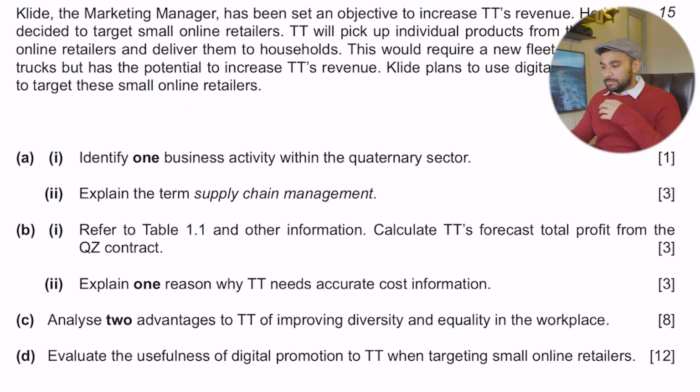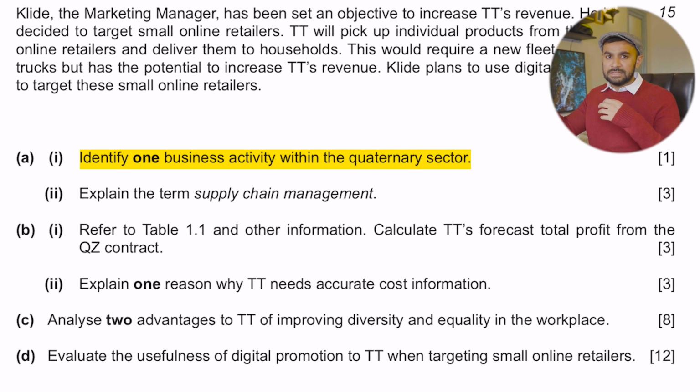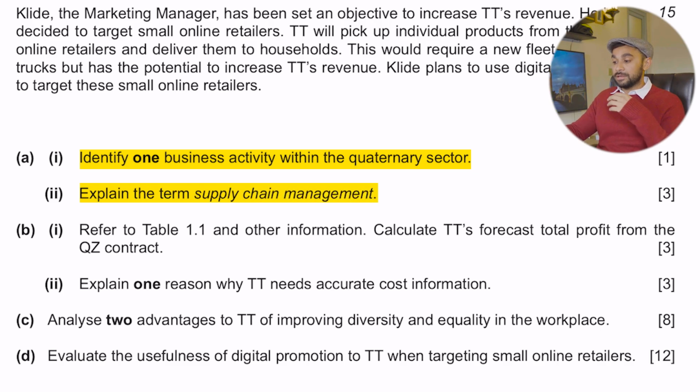So A part 1, which is a 1 marker, is saying identify one business activity within the quaternary sector. So you just have to identify one. You can just write one sentence, like one of the businesses in the quaternary sector is, let's say, a business dealing in information, such as OpenAI. Okay, but don't write a brand name, writing something general is better. A part 2, explain the term supply chain management. This is a 3 marker. I have to talk about supply chain management, the process of getting the raw material till the time it reaches the final end user. The logistics that are taught in unit 4, 2 to 3 good quality statements about supply chain management, the concept of it.